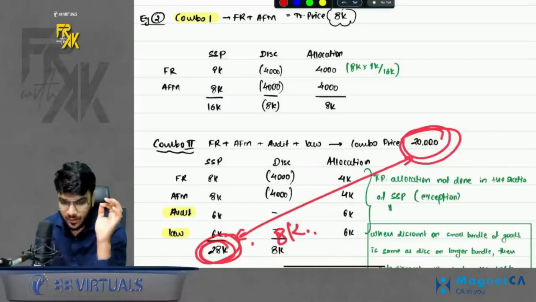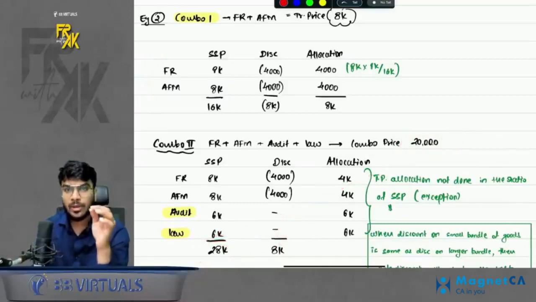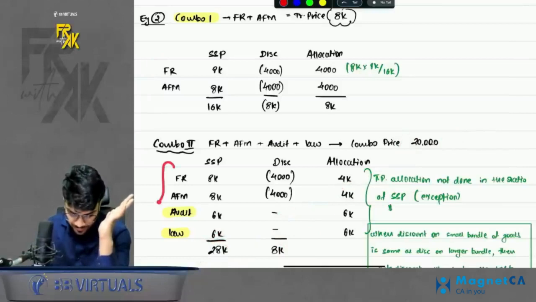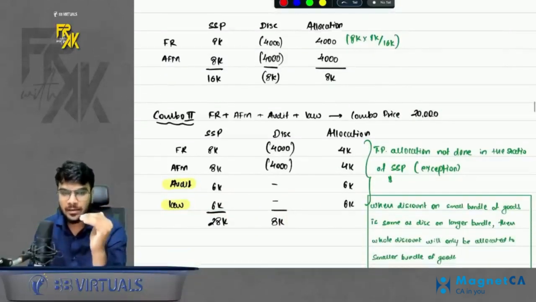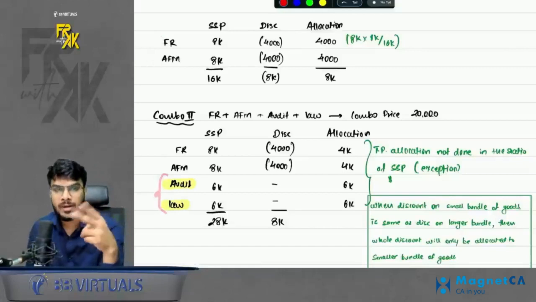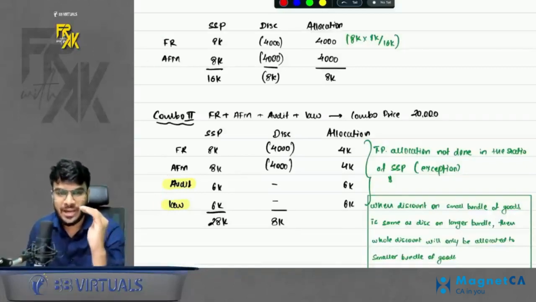If you see closely, when you were selling only 2 products, you gave a discount of 8,000. When you are selling 4 products, you still gave a discount of 8,000. That means here the discount is being given only on the first 2 products. Why? Even if you are adding 2 more products in the combo, you are not giving any additional discount.